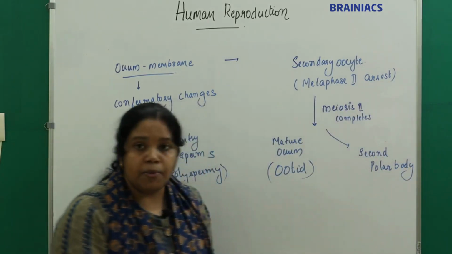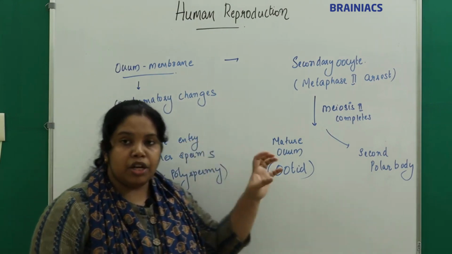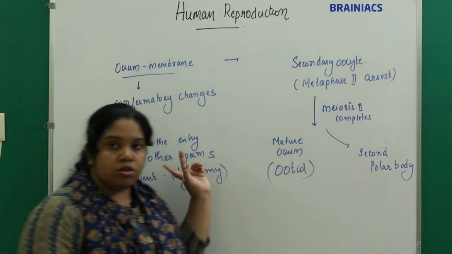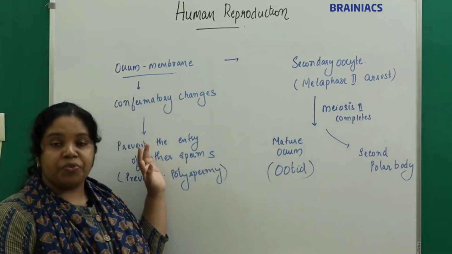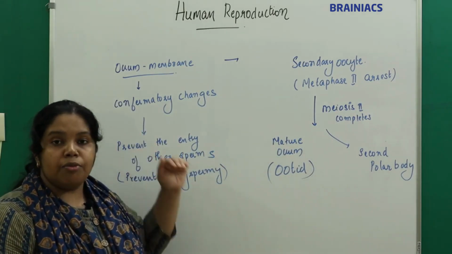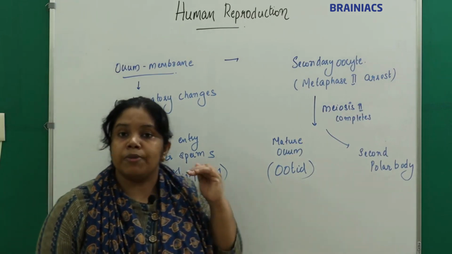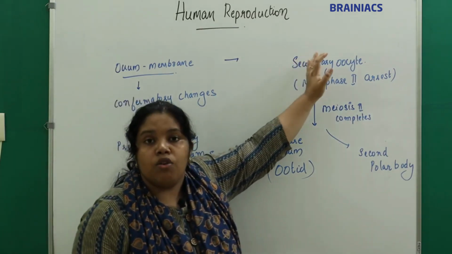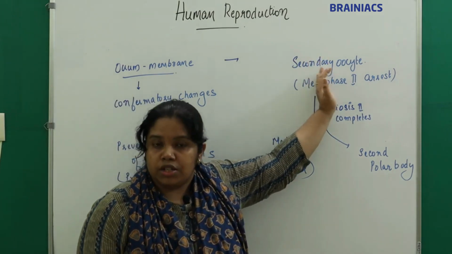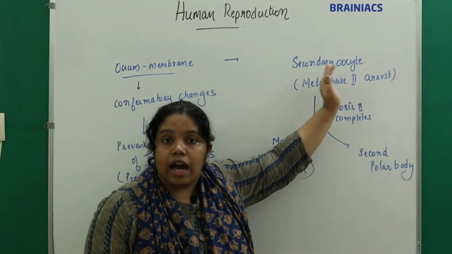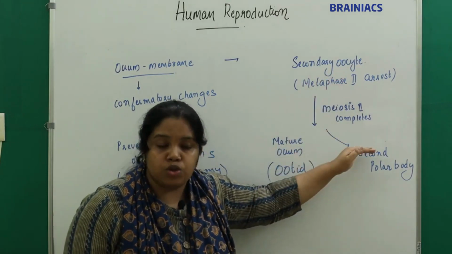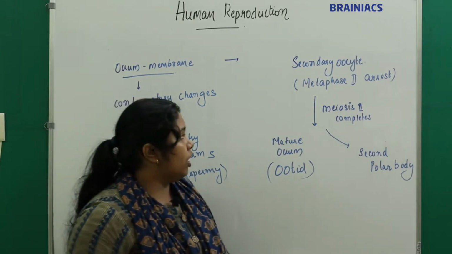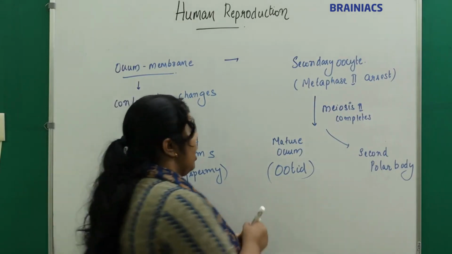It will come when the penetration of the sperm through the zona pellucida causes two changes. The first one we have seen, right? There will be conformational changes in the membrane so that polyspermy is prevented. That is the first stage. Second stage: the ovum is at secondary oocyte stage at metaphase 2 arrest, right? Now the ovum will complete meiosis 2. It is an unequal division.